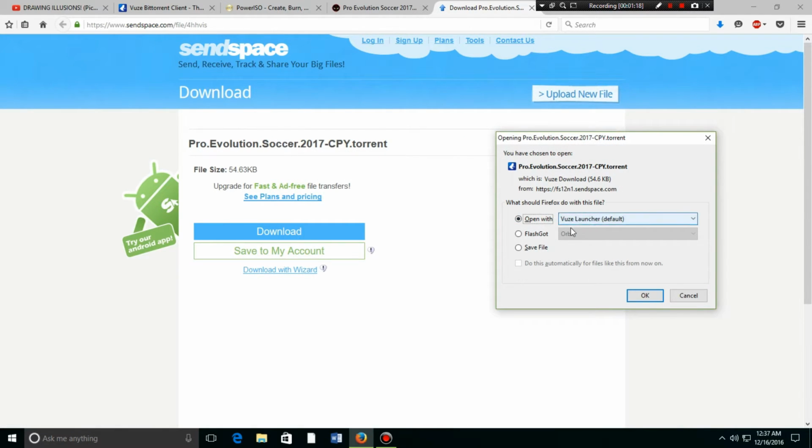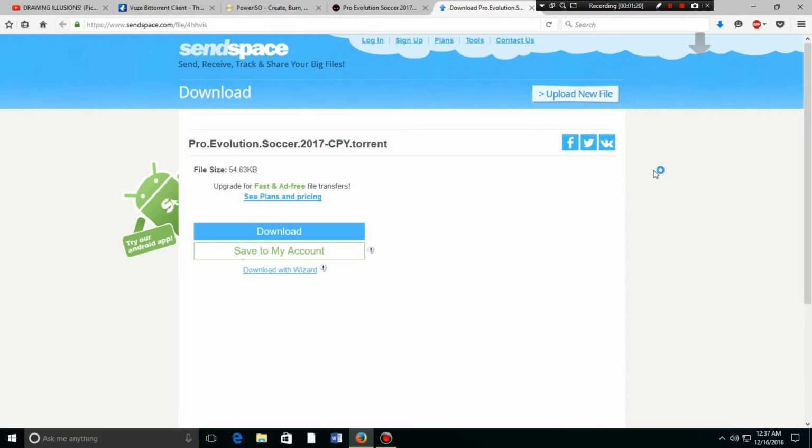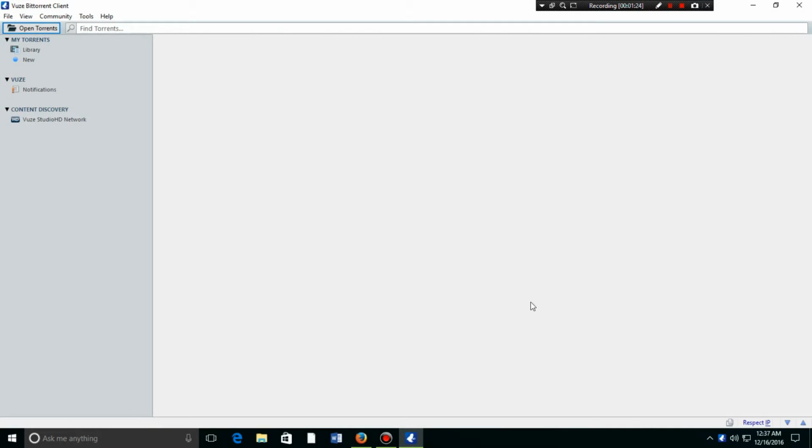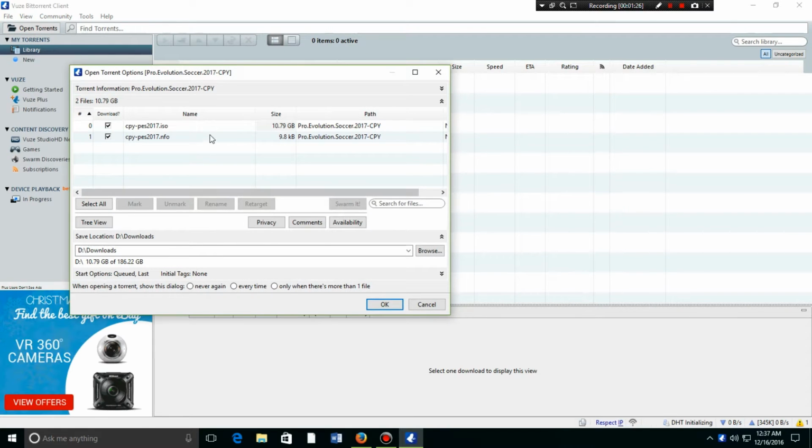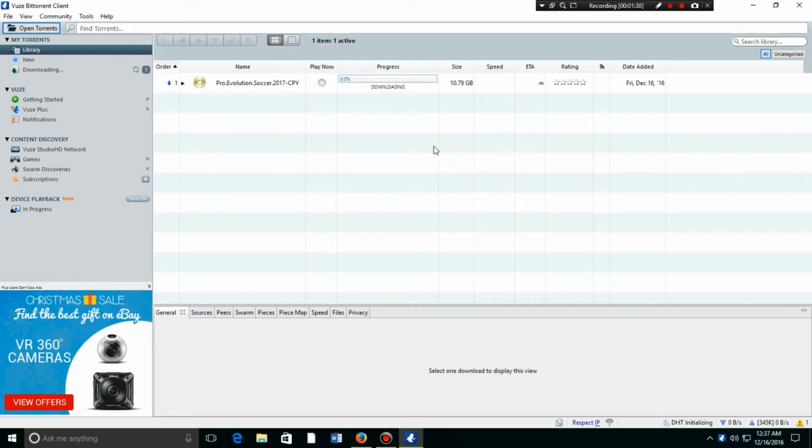Okay, and you see open with Vuze, the uTorrent one, and it will automatically open Vuze for us. We just need to wait. These are the files. You need to click OK, then wait for the files to download. And guys, this game is huge. The size is 10 GB, so the speed might be slow. It depends on your internet connection.